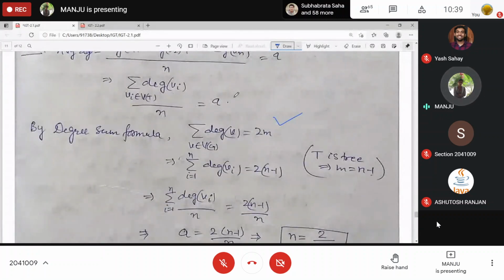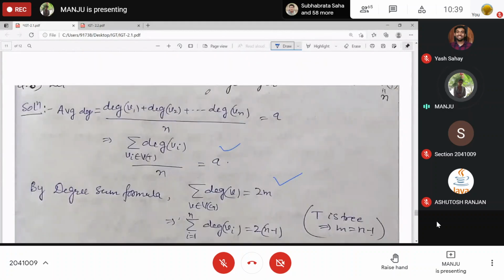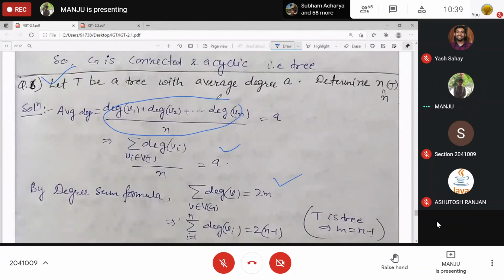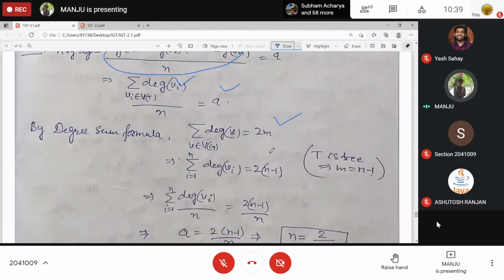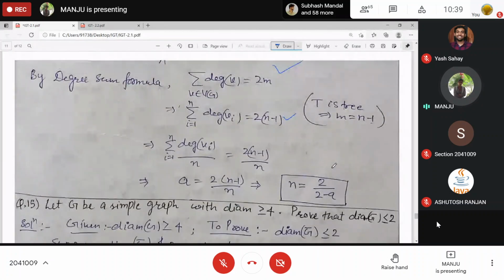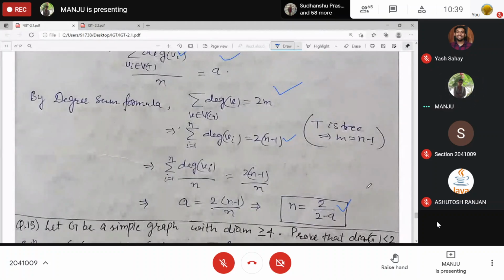By the degree sum formula we are given the average degree, and for a tree we have the size n minus 1. So we got n equals 2 divided by 2 minus a. Clear? Is there any doubt?